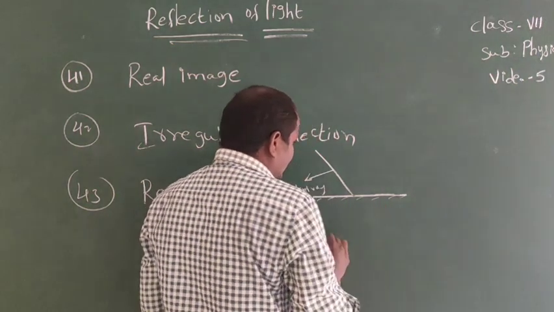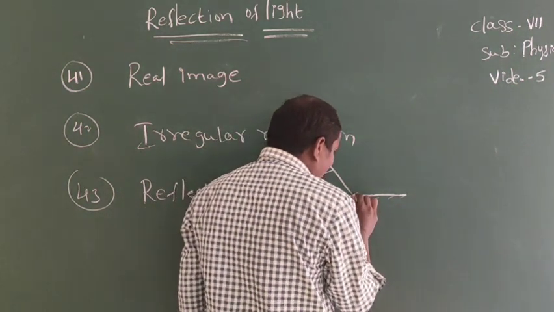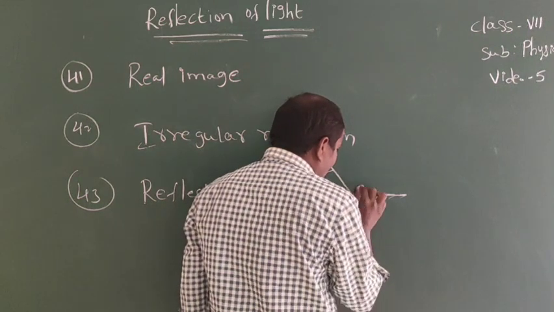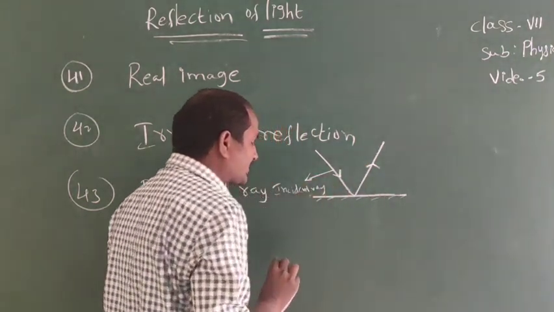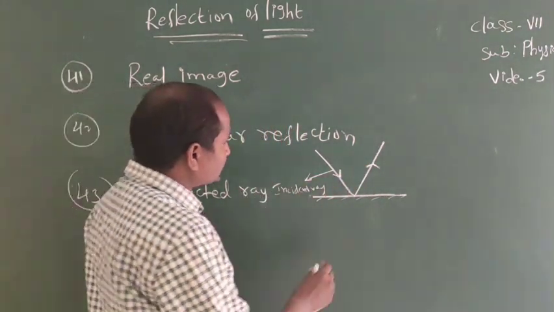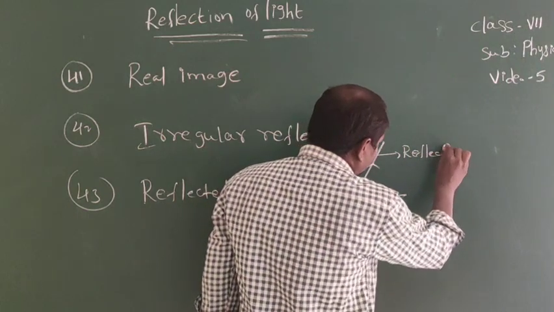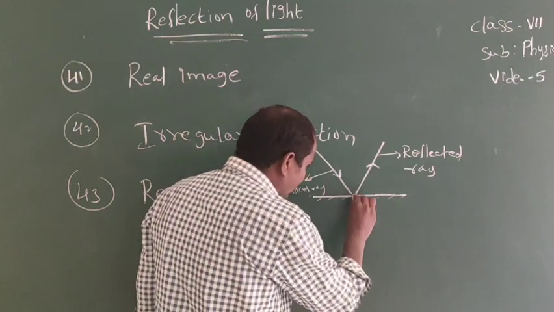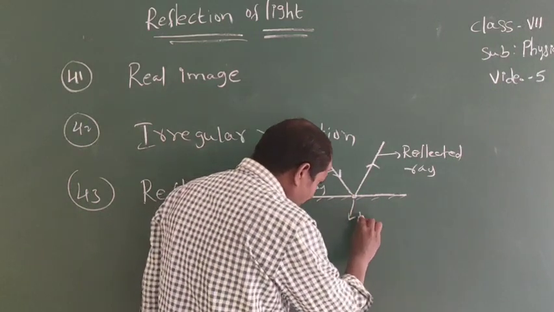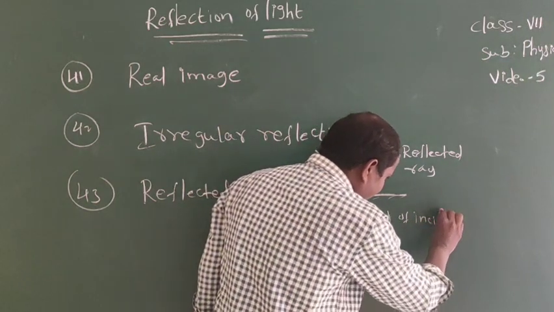Okay. Next one. After reflection, the ray that is bounced back from the mirror is called a reflected ray. Reflected ray. It is called the point of incidence. Point of incidence.